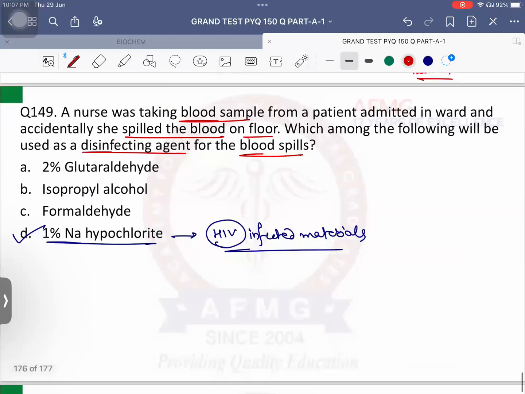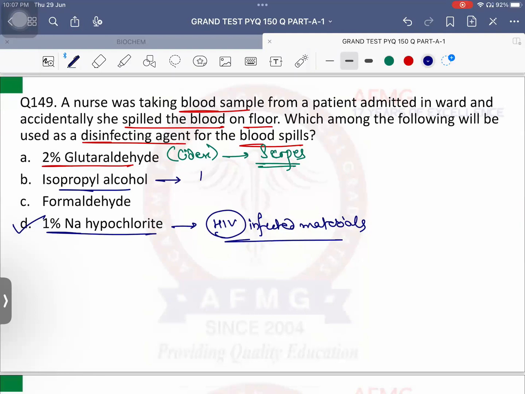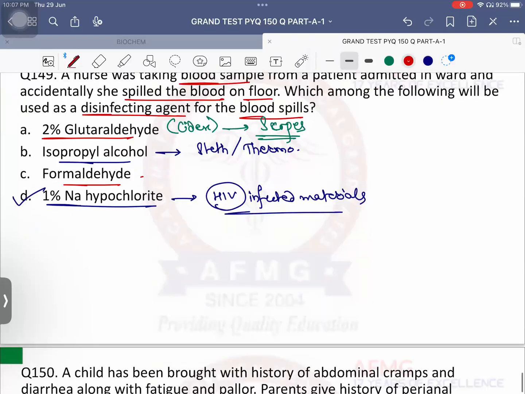2% glutaraldehyde is also known as Cidex, and it is used for cleaning or disinfection of scopes, all scopes, okay, endoscopes, colonoscope, cystoscope, everything. Isopropyl alcohol is used for cleaning of stethoscope and the thermometer usually. Formaldehyde gas is used for fumigation of OT, operation theater.